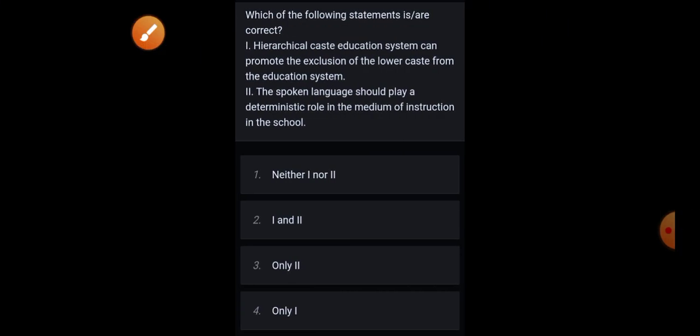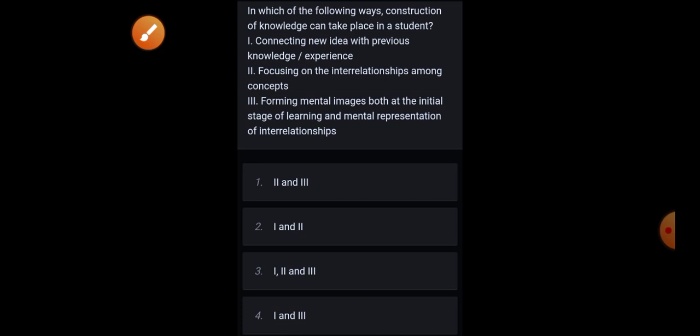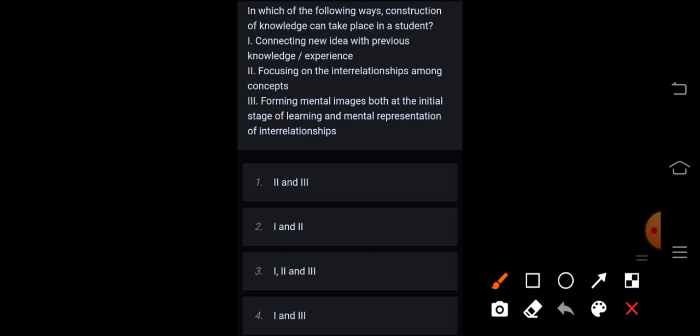Next is, which of the following statements are correct? Hierarchical caste education system can promote the exclusion of the lower caste from the education system. The spoken language should play a deterministic role in the medium of instruction in the school. Correct answer is option 2, first and second. In which of the following ways can construction of knowledge take place in a student? Connecting new idea with previous knowledge or experience, focusing on the interrelationships among concepts, forming mental images both at the initial stage of learning and mental representation of interrelationships. Correct answer is option 3.